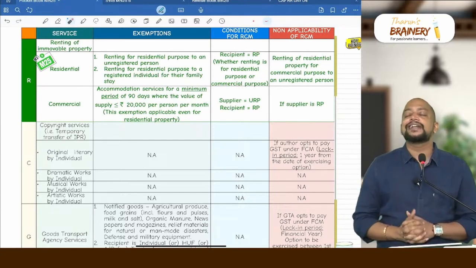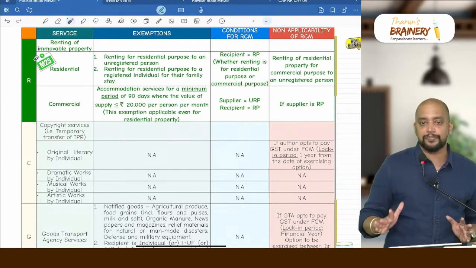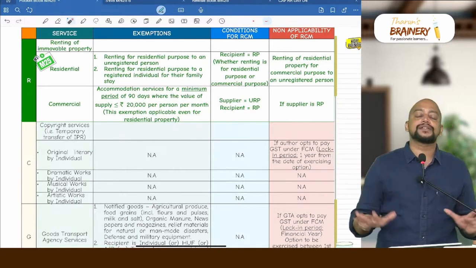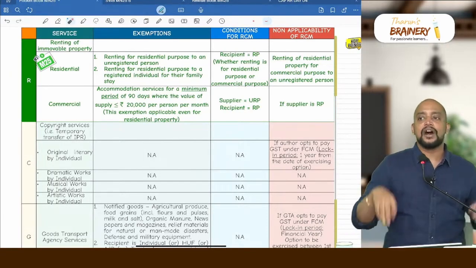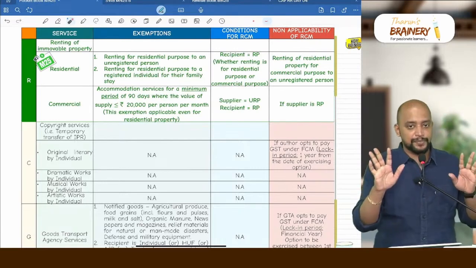And if the question is silent about registration of a person, you need to take the assumption that the person is an unregistered person. Already in the list of assumptions I have included that when the registration of a person is not given, they just gave A Limited or Mr. Rahul, like that, they have not given anything, then we need to treat them as unregistered persons only.